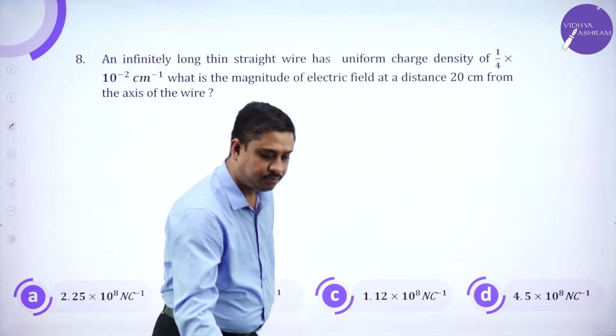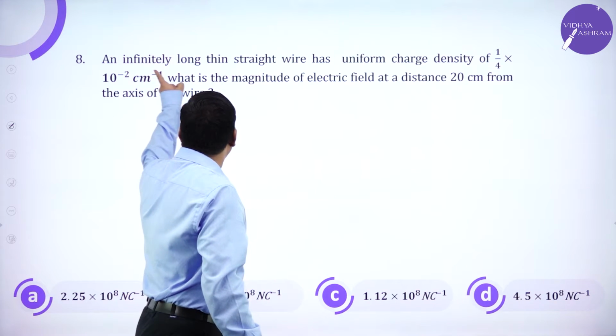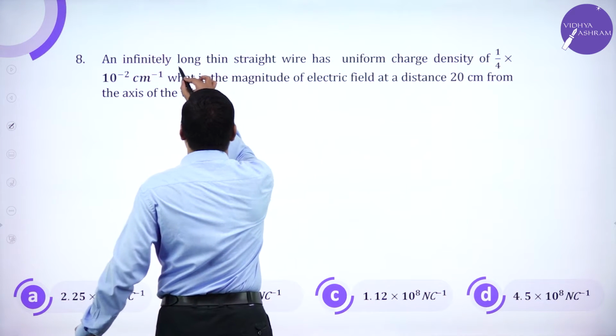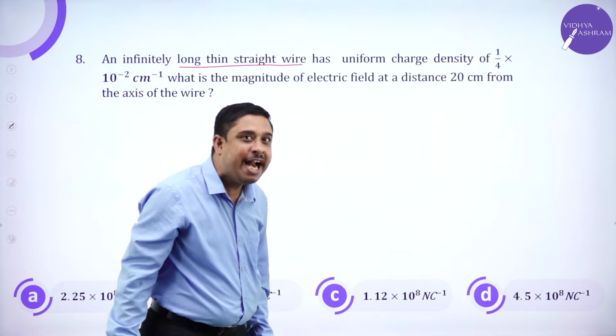Fine. Eighth one. Infinitely long, thin, straight wire